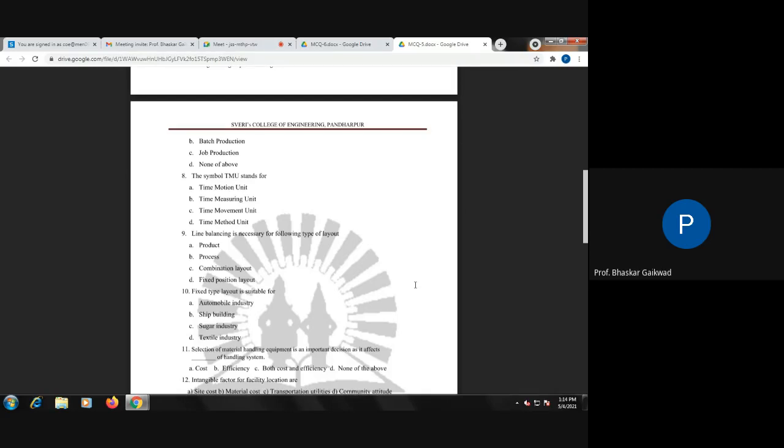Fixed type of layout is related to, say, automobiles related to process. Sugar industry is a continuous process. Textile industry is also continuous. But in shipbuilding, a big product is there, so here we require a fixed position layout.